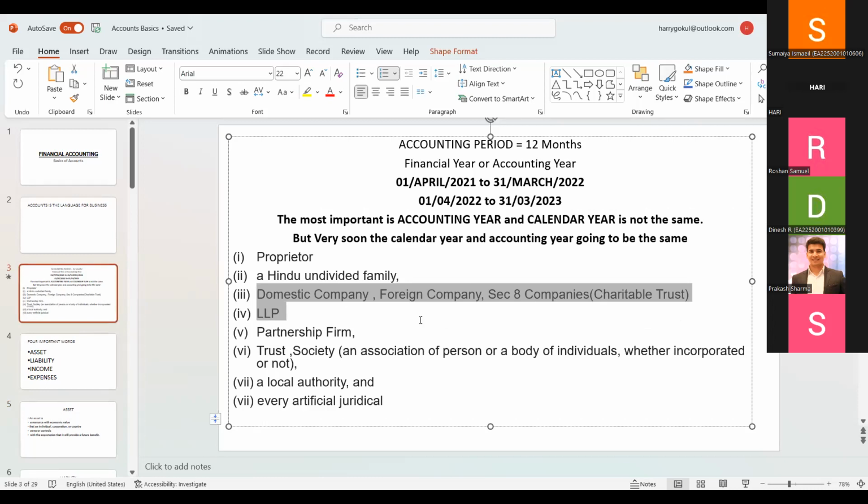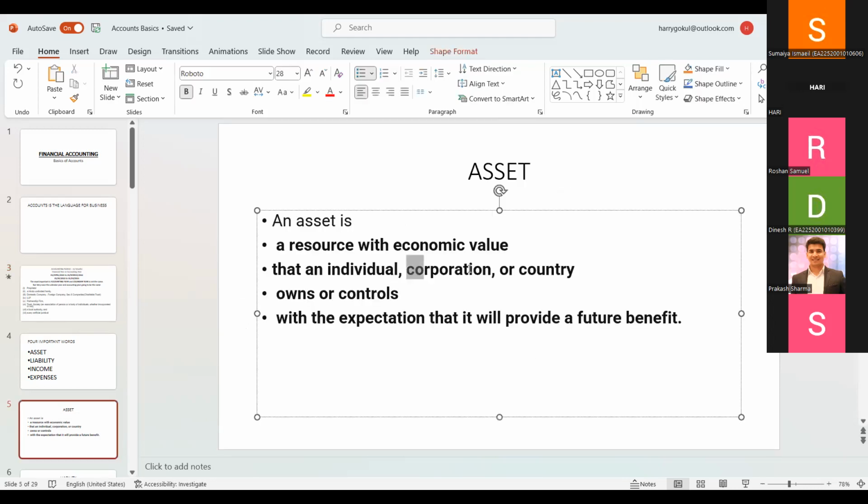We also hear in the movies about corporate multinational companies, foreign companies, domestic companies, all of which come under the classification of corporation. Sometimes the country also owns or controls. It may have the ownership or have control over that property.